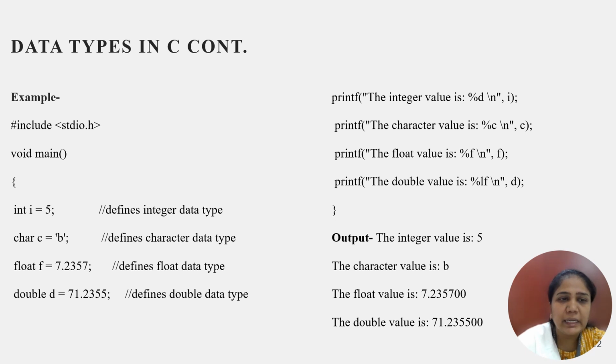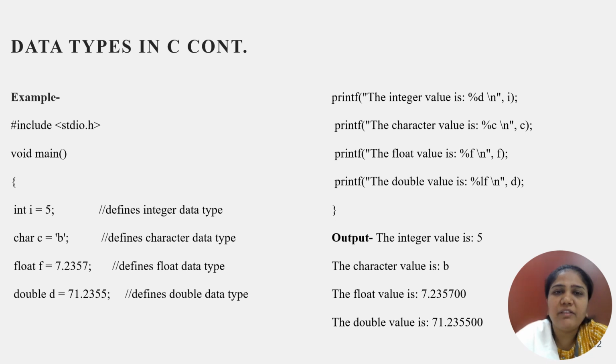So over here integer, character, float and double are keywords. Integer represents the integer data type, and character, float and double represent the character, float and double data types respectively. Right, so this is the example showing the use of data types in C. Now in the printf statement you can see how to get the value of the integer variable.